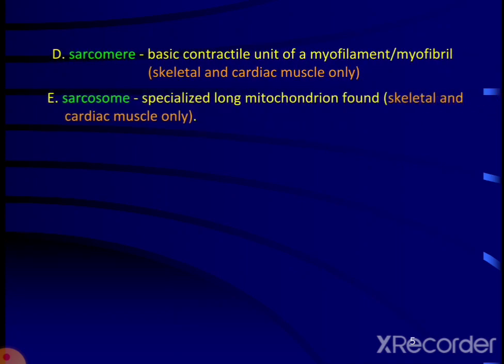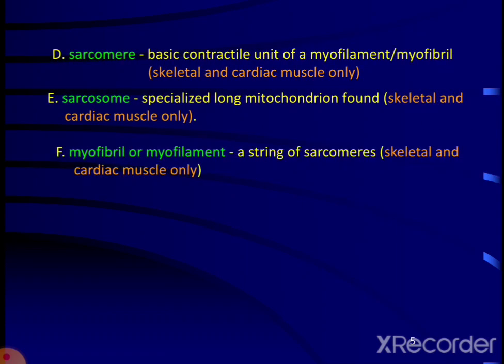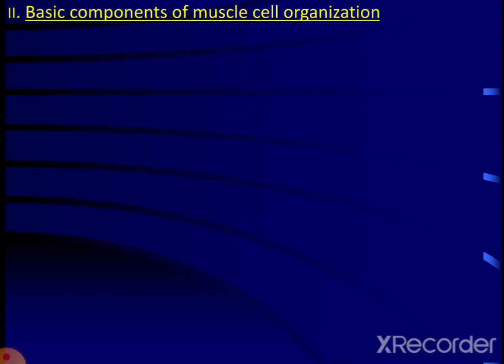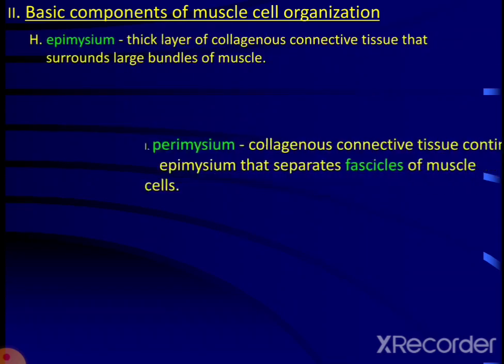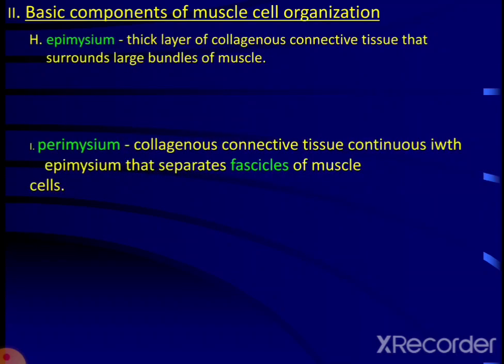Then we have the sarcomere. Sarcomere is the basic contractile unit of muscle filament or myofilament. Sarcosome is the specialized long mitochondria which is found in the skeletal and cardiac muscle only. Then what is myofibril? It is a string of sarcomere found in skeletal and cardiac muscle. Myofiber, it is a single cell of muscle cell. These are the different terminology used in accordance with the muscle.